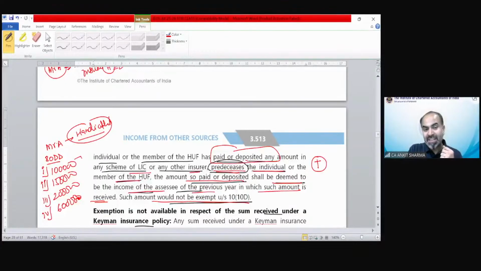Then the amount he has deposited under section 80DD is going to be taxed. That is not going to be exempted under section 10(10D). The amount he will receive on the death of that handicapped person is going to be exempted, but the amount he has claimed as deduction under section 80DD on deposit, etc., that is going to be taxed. So this provision will be, I guess, more clear when you go through the section 80DD provision.